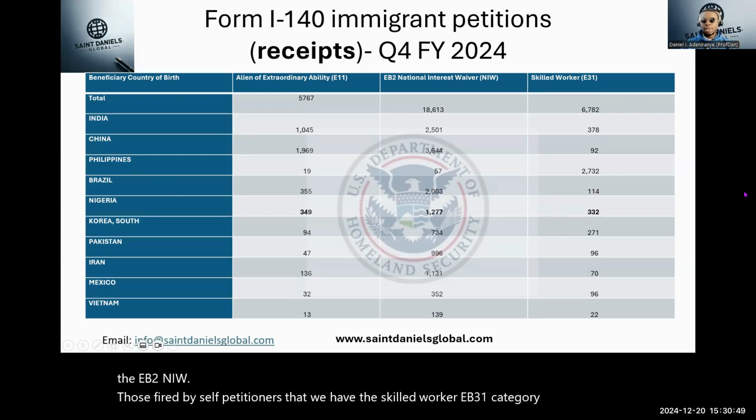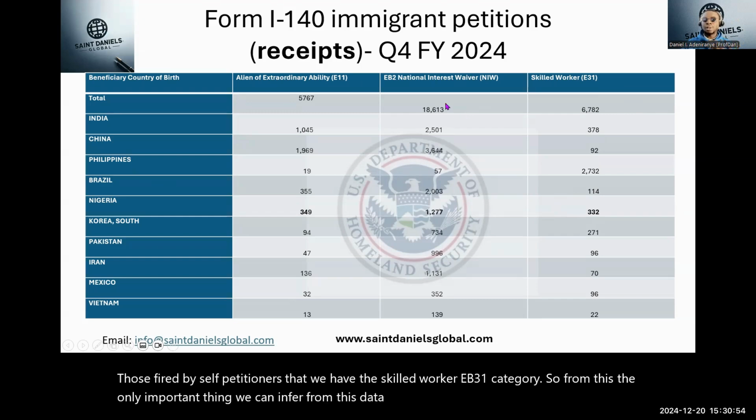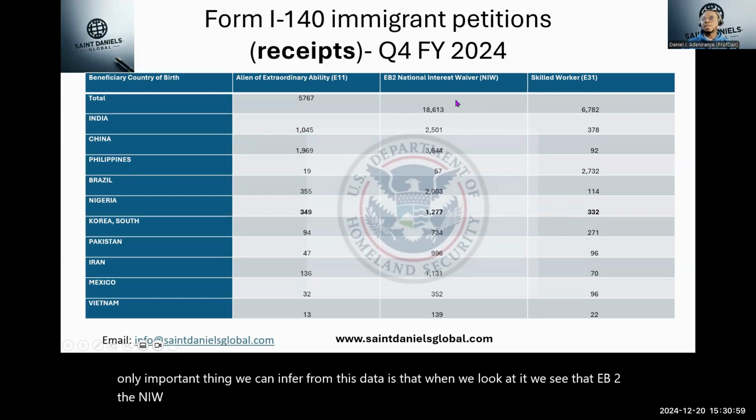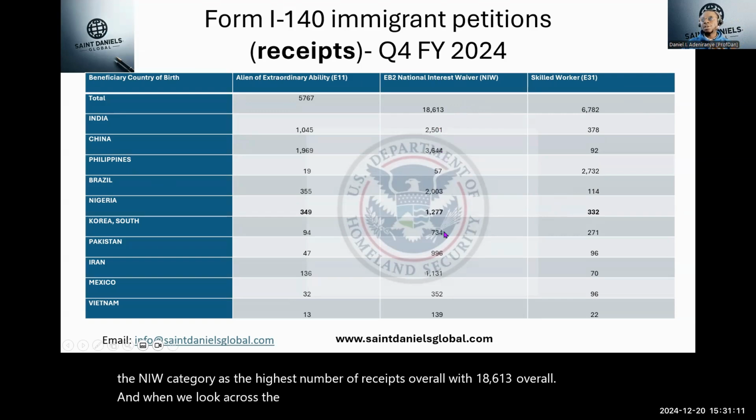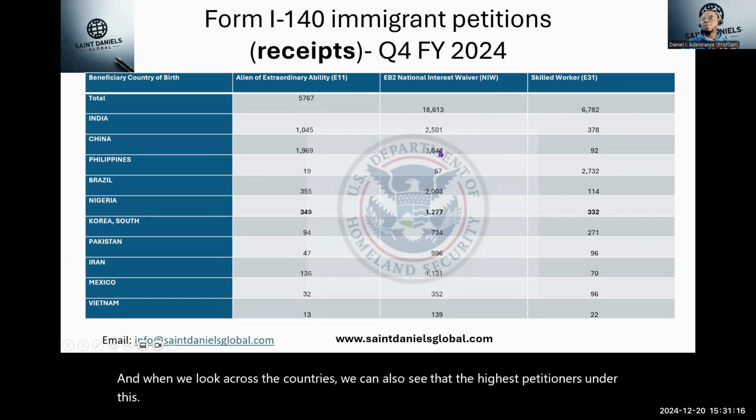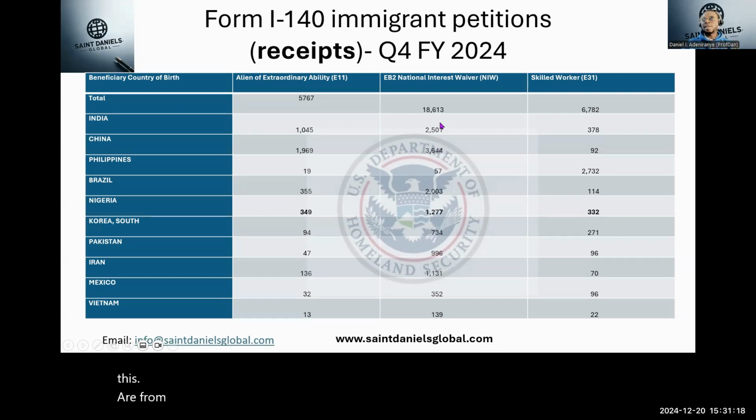So from this, the only important thing we can infer from this data is that EB2 NIW has the highest number of receipts overall, with 18,613. And when we look across the countries, we can also see that the highest petitioners under this EB2 NIW are from China, followed by India. Now we can see countries like Brazil, then Nigeria.